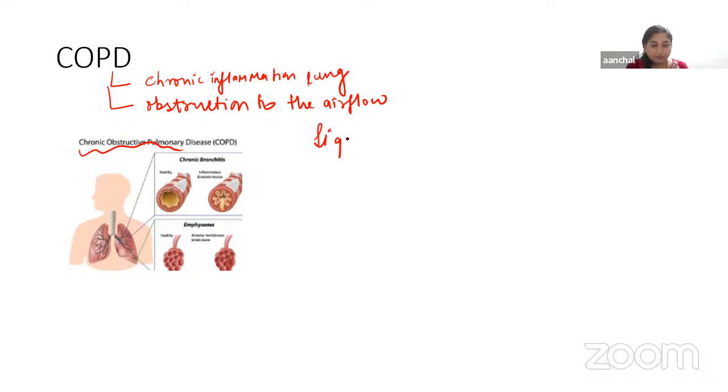So various signs and symptoms are there that we're going to discuss. Signs and symptoms include, as we have discussed, shortness of breath, especially during physical activities.